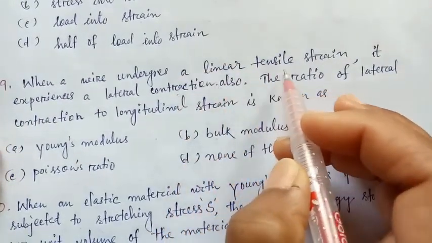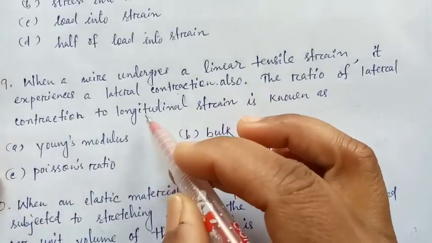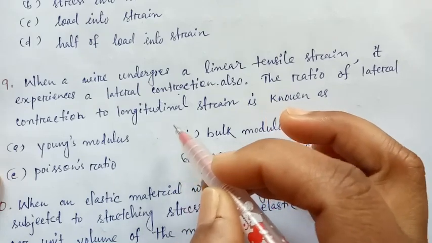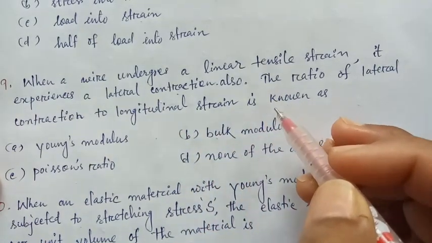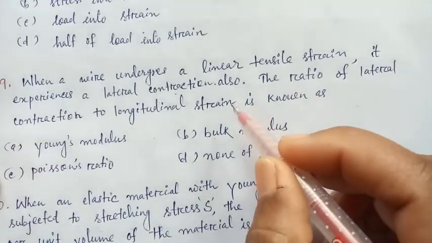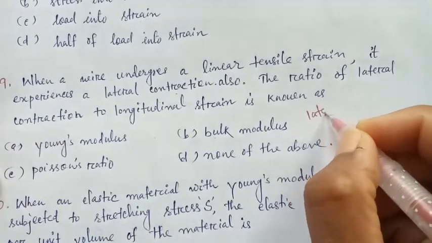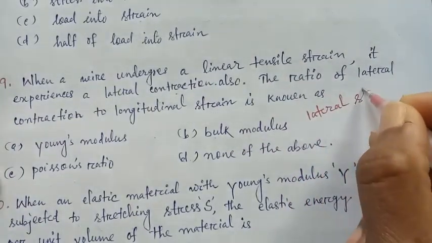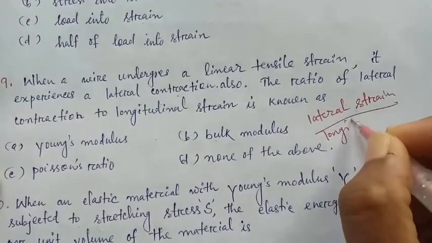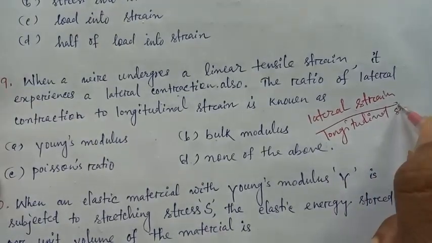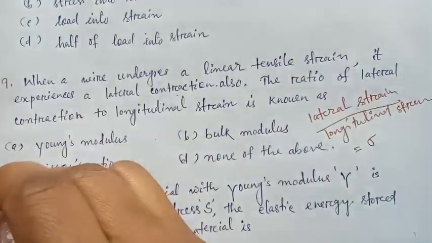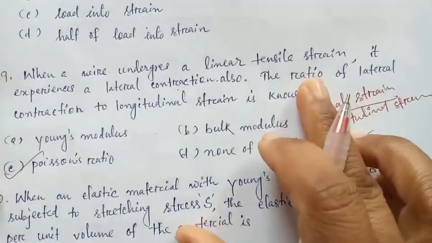When a wire undergoes a linear tensile strain, it experiences a lateral contraction also. The ratio of lateral contraction to longitudinal strain is known as, what is the ratio? That is lateral contraction or lateral strain upon longitudinal strain. This quantity is called Poisson's ratio, which is unitless and dimensionless.